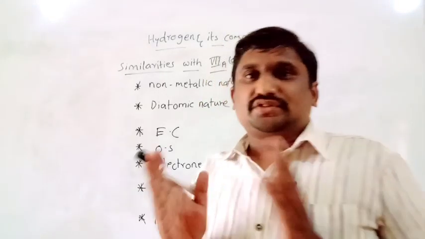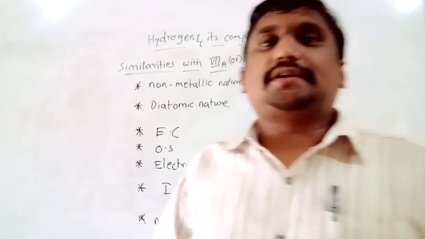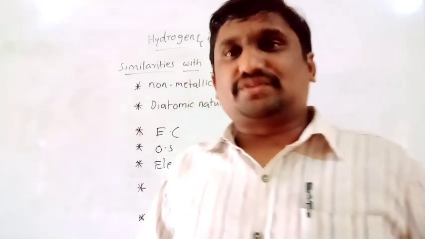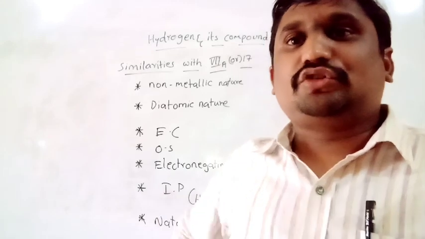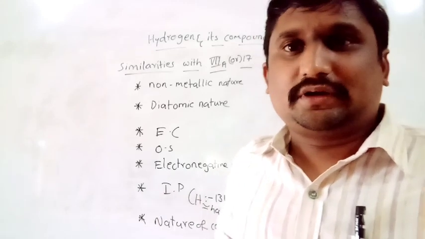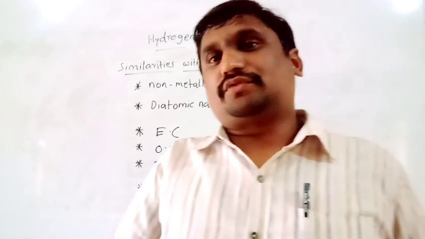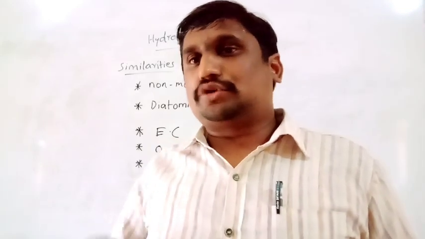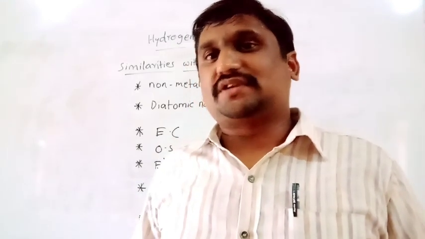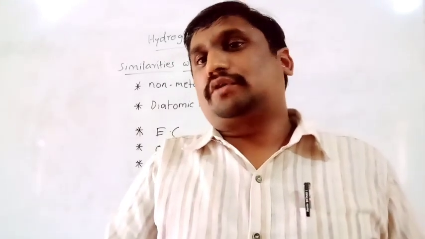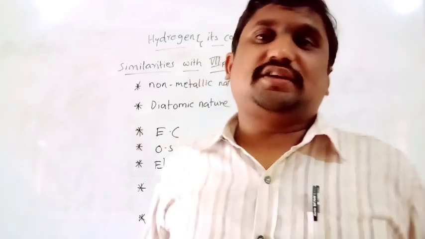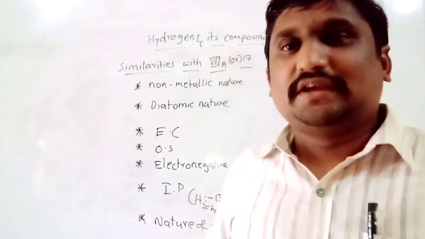Since hydrogen has some similarities with the first A group elements as well as with halogens, there is no clarity on where hydrogen should be placed in the periodic table, along with the first A group elements or along with the 17th group elements. Some scientists argue for the first A group, and some for the 17th group.